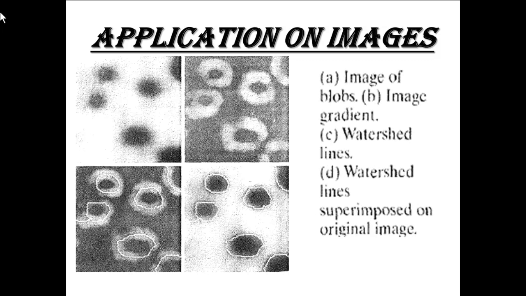Applications on images of all these stuff. First image is image of blobs. Second is that gradient form. Third, we are getting watershed lines. Watershed lines are imposed on original image in the fourth and the final figure.